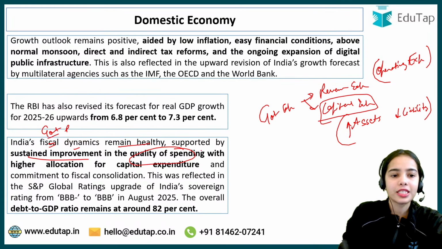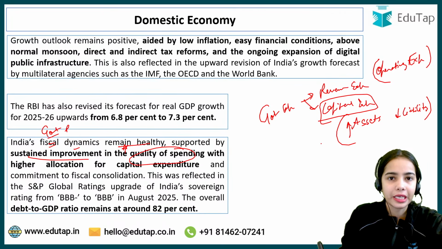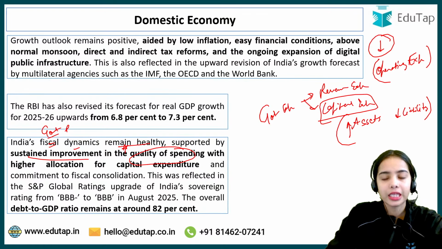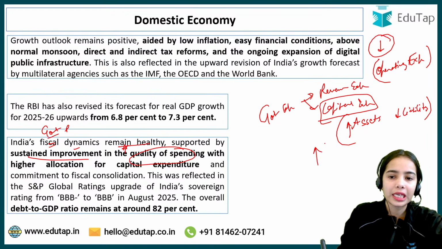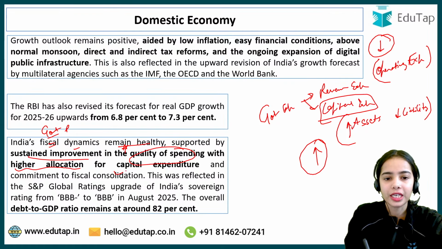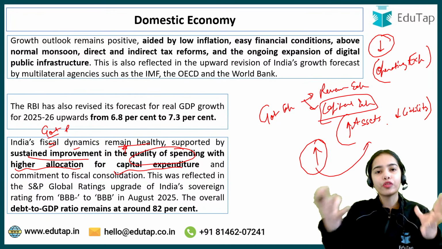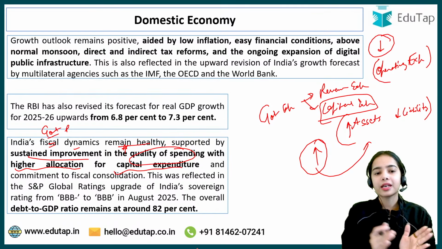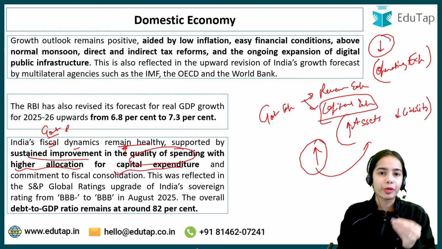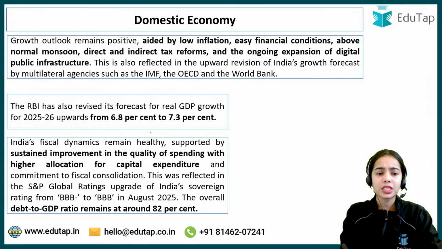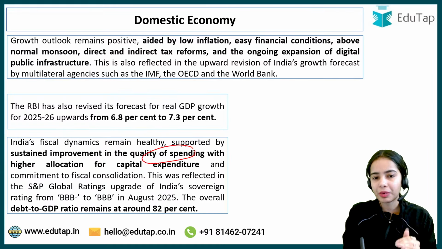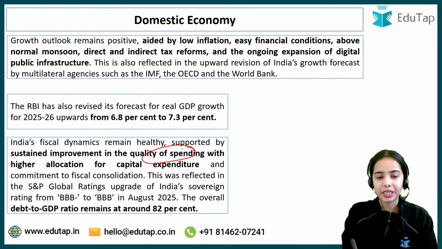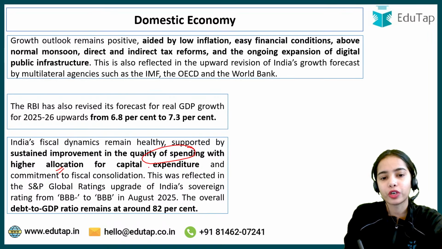So the government has improved the quality of spending and is focusing on reducing the operating expenses, the regular expenses, and is focusing on higher allocation for capital expenditure so that the assets can increase in the country and liabilities can decrease. So basically India's fiscal dynamics, the government policy dynamics remain healthy, supported by sustained improvement in the quality of spending. The government is focusing on spending to increase the assets and to decrease the liabilities. So government has given higher allocation for capital expenditure.